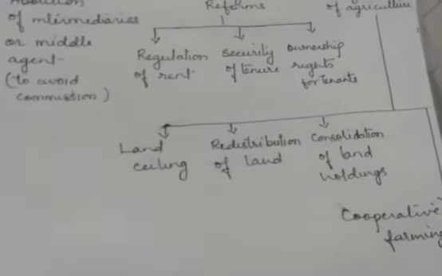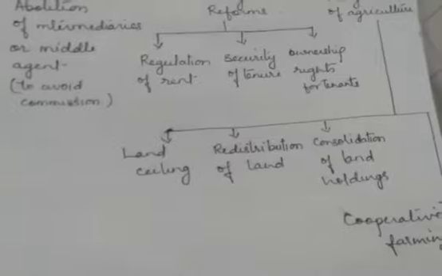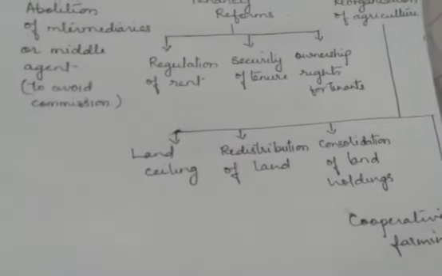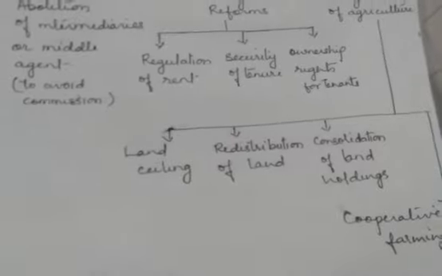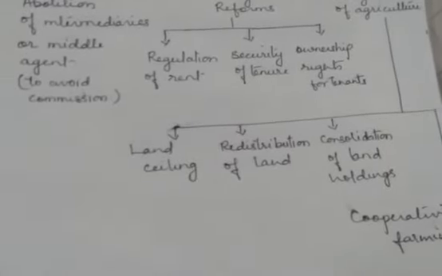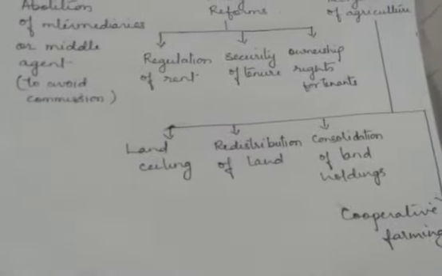Next is consolidation of land holdings. That is also very important. Consolidation of land holdings means whatever fragmented land was there was brought together through the policy of Chakbandi.